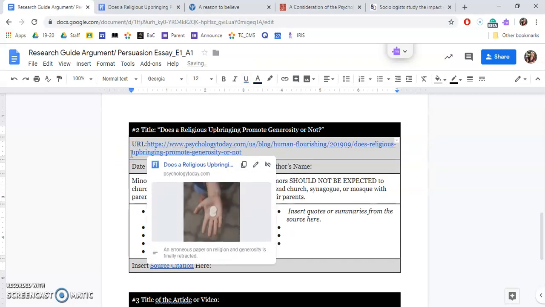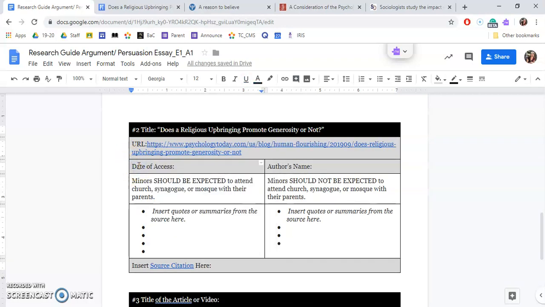Okay, let's see. Next, we need date of access. The more you learn about research papers, you will get into source citations, and we're not there yet, but you need to know the date of access. And so today's the 9th of December, so I'm going to put 12/9/2019, and we'll do the source citation later, but at least you have the date of access here.